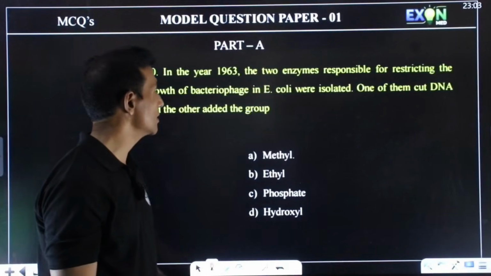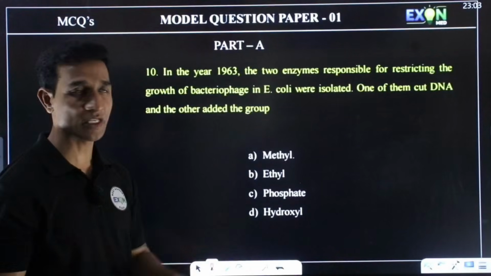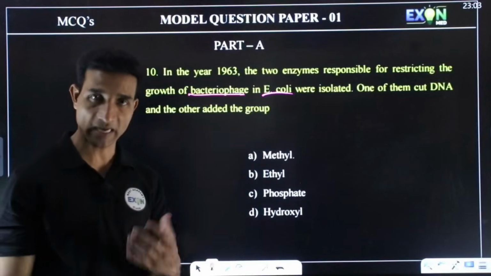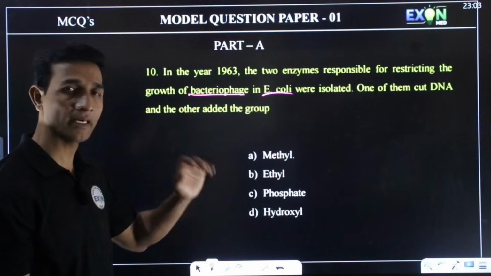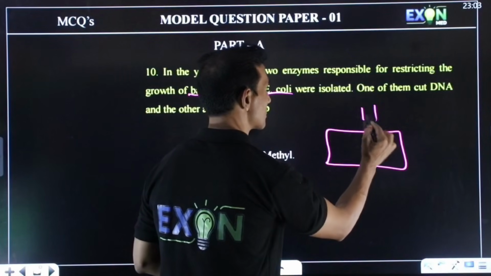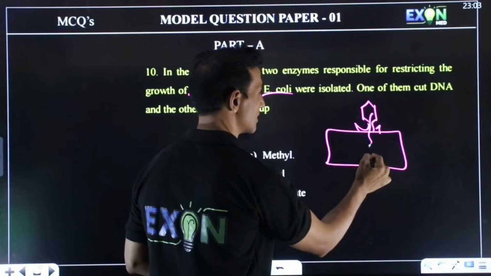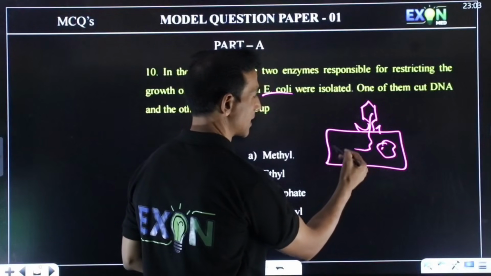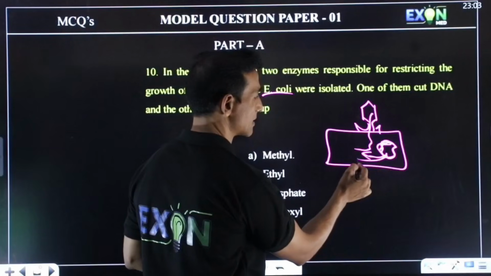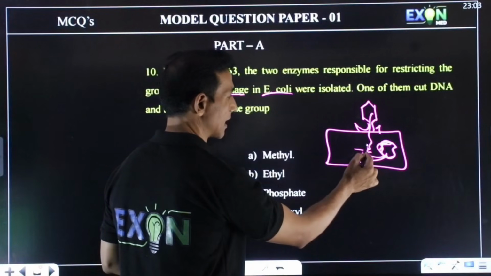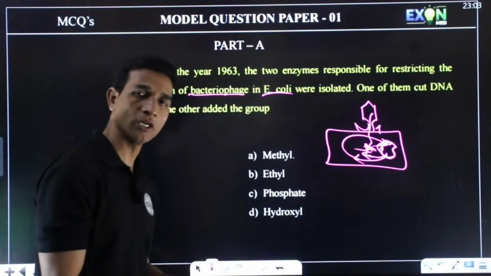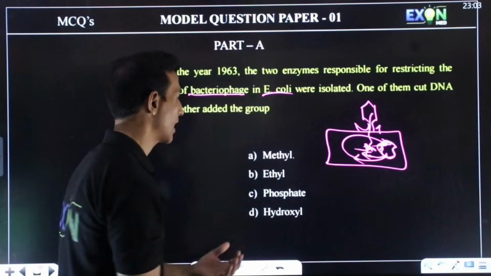Next question. In the year 1963, the two enzymes responsible for restricting the growth of the virus bacteriophage in E. coli were isolated. One of them cut the DNA and the other added the group. So we know in the bacteria, when the virus attacks, its DNA enters inside. Here, to protect the cell, the host will produce two types of enzymes. One will cut the DNA of the virus and the other one will add the methyl group to the host DNA. So hence the answer will be